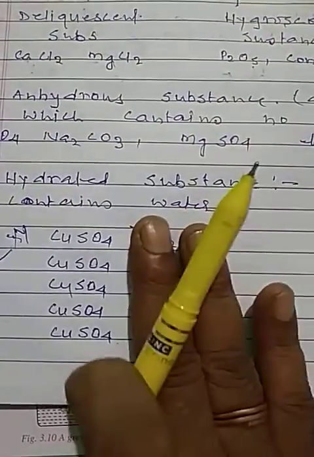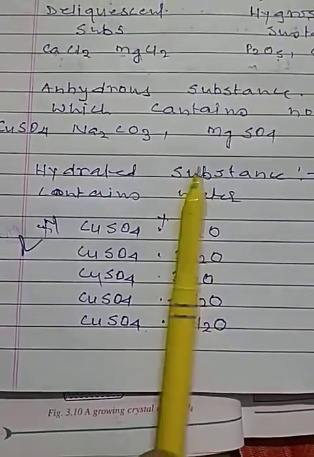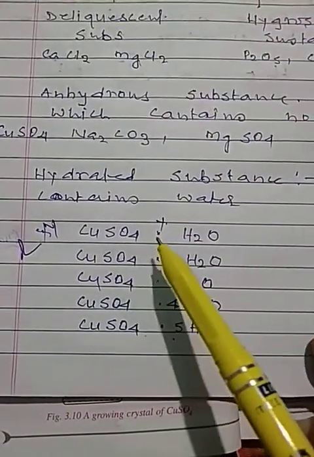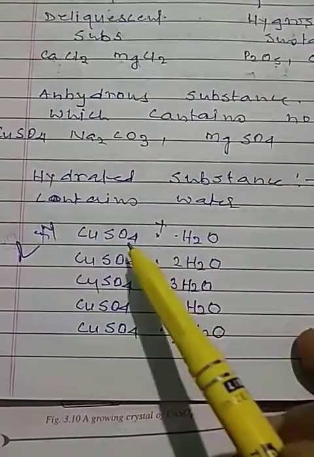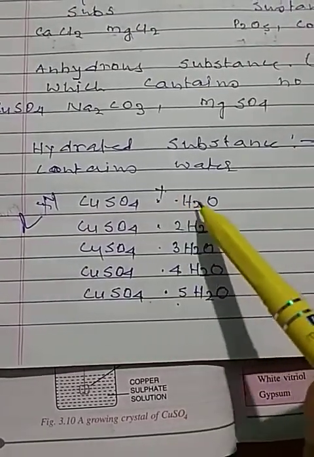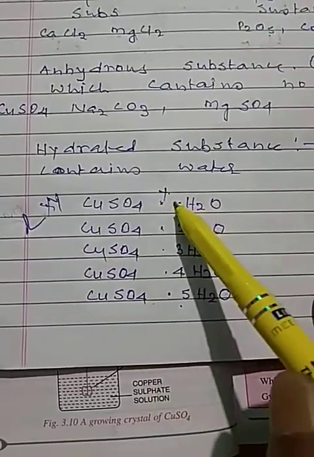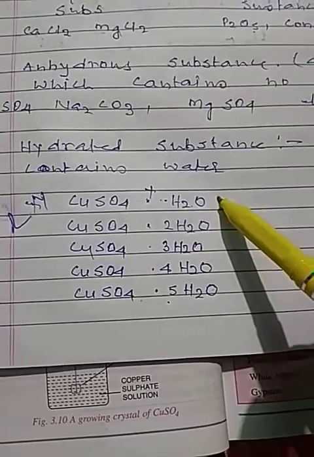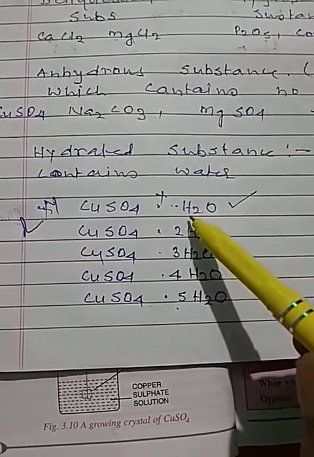This is your copper sulfate. If we write copper sulfate point H2O, H2O means one molecule. So CuSO4 point H2O means copper sulfate plus one molecule of water. So this copper sulfate is hydrated, which contains one molecule of water.